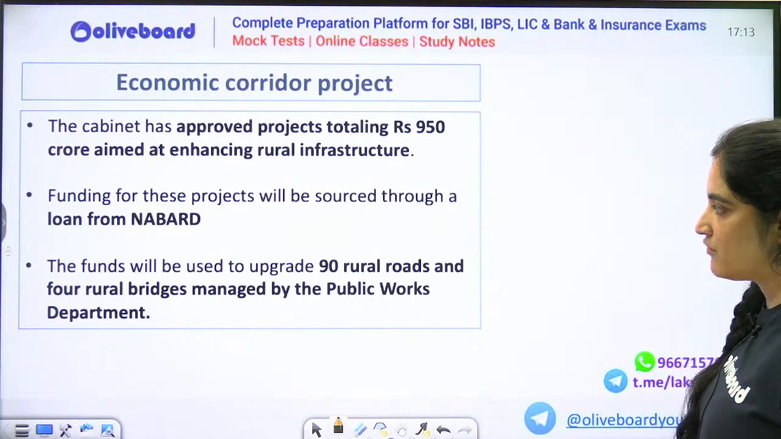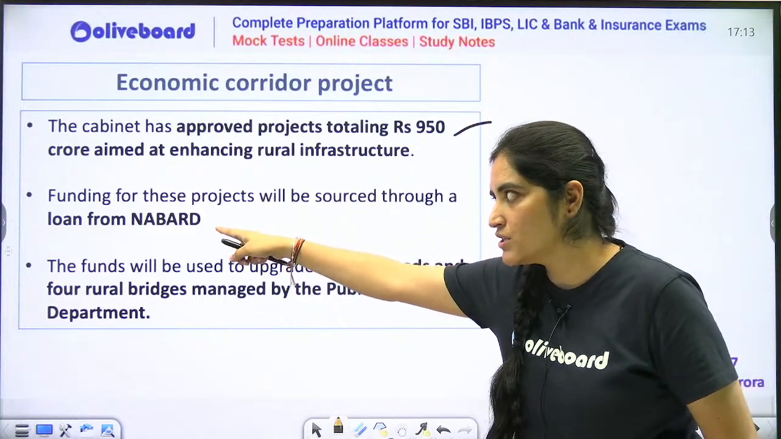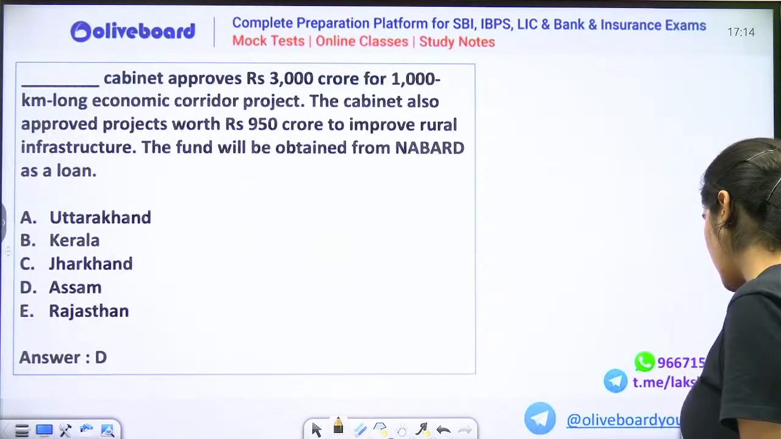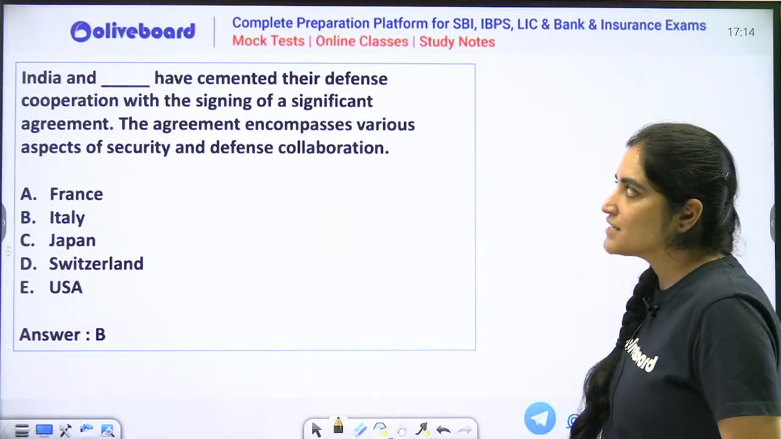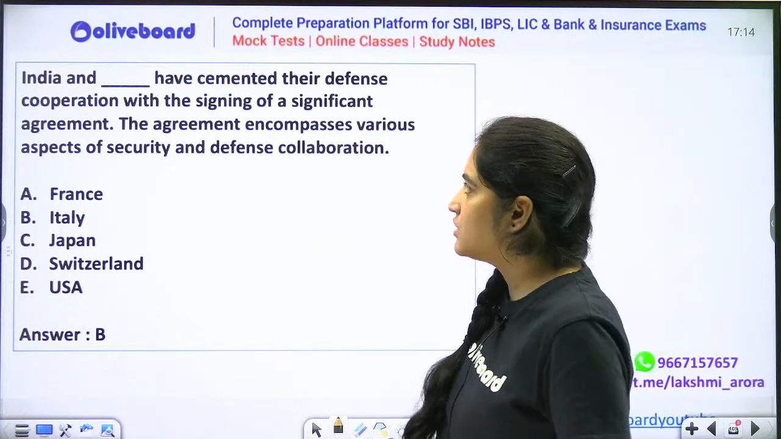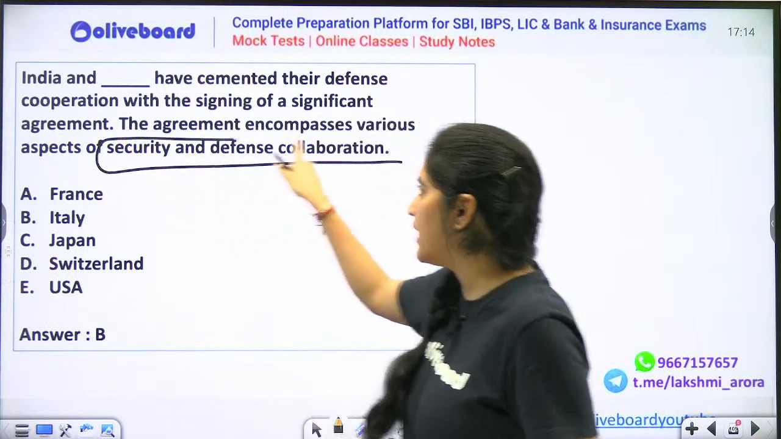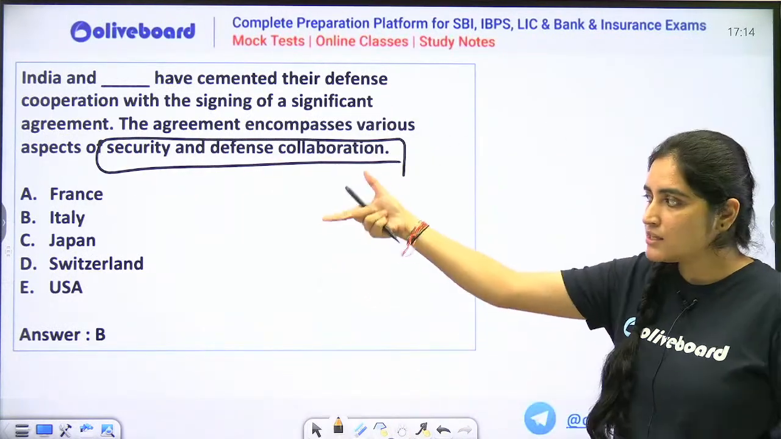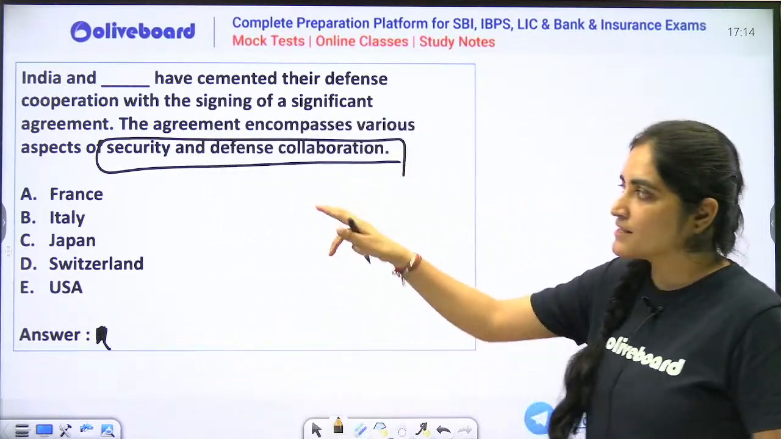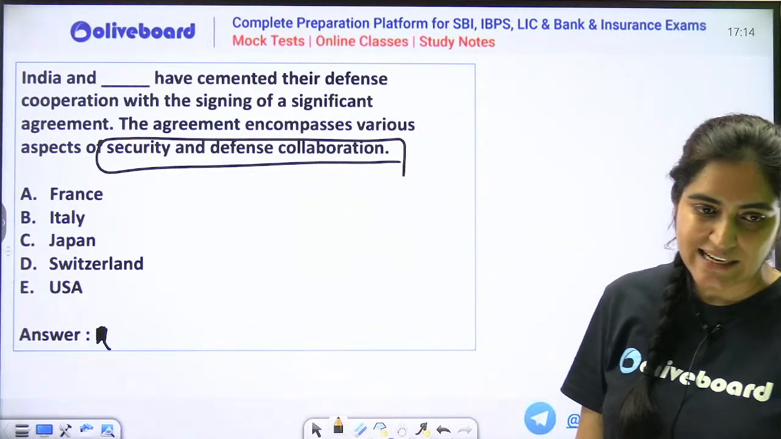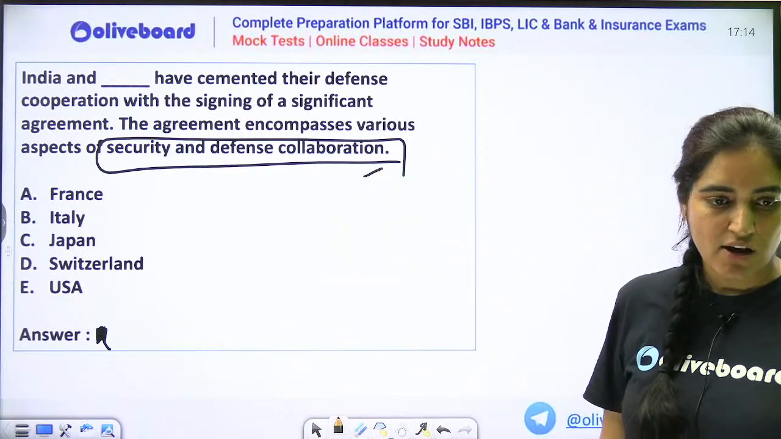Already explained whatever was to be explained. So 950 crores, and who is giving the loan? It is being given by your Nabard. So next thing, India and Italy have cemented their defense cooperation with the signing of an agreement specifically in security and defense collaboration. Okay, you have seen the answers. India has signed a collaboration with which? It is with Italy. So India and Italy have actually signed an agreement specifically for your security and defense collaboration.